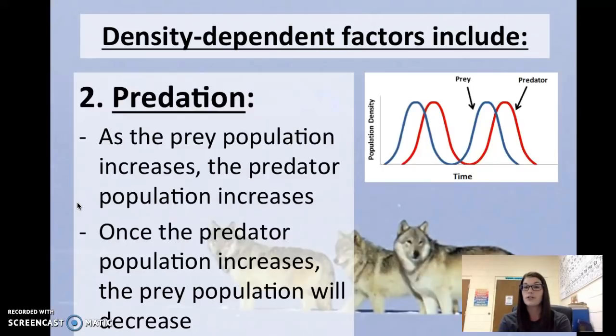Another example is predation, the predator-prey stuff like we talked about yesterday. As the prey population increases, the predator population increases. So more bunnies to eat equals more wolves to eat them. Once the predator population increases, lots and lots of wolves, well, then the prey population, the bunnies, are going to start going down because they're being eaten up. Soon after that, the predator population, the wolves or the lynx, whatever's eating those rabbits, is also going to go down because their food supply goes down.